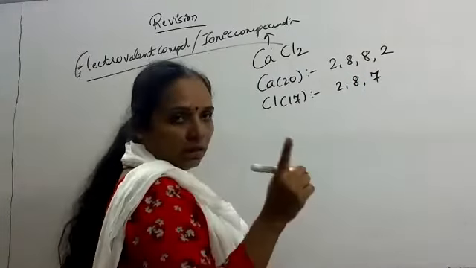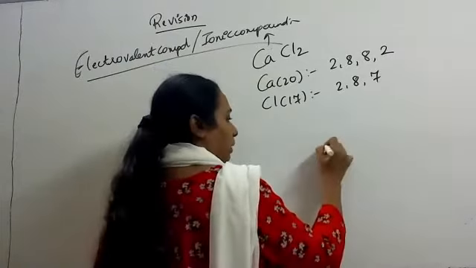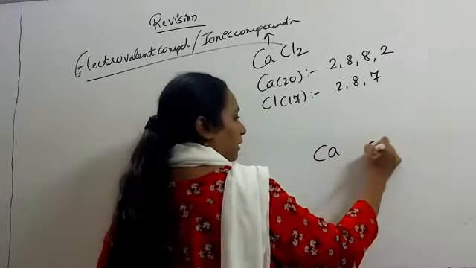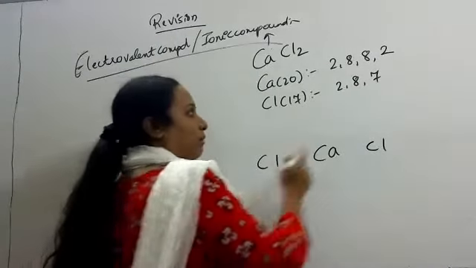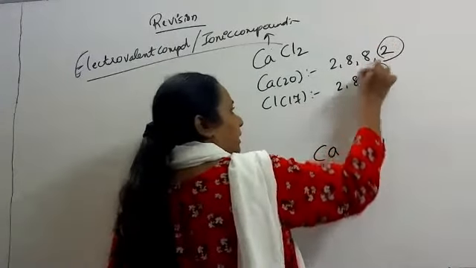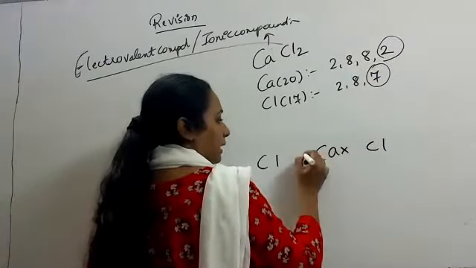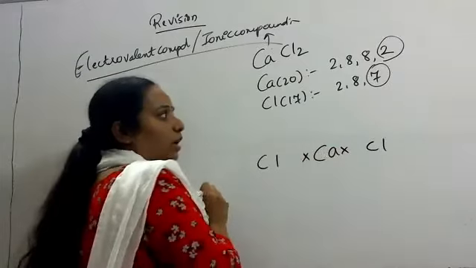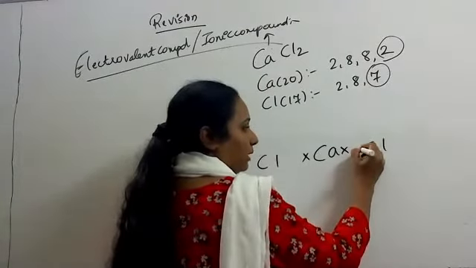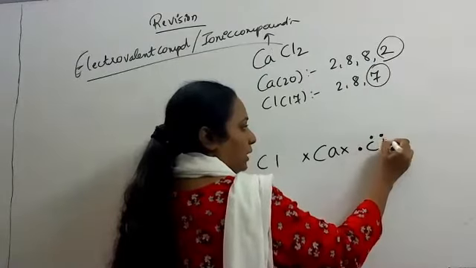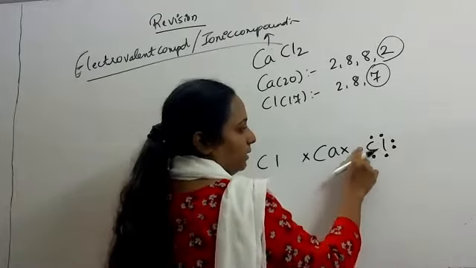While drawing the electron dot structure, calcium we will take in the center, chlorine at both the sides because 2 chlorines are there. We have to consider the electrons present in the last shell or the valence shell. Calcium I will take as cross. Chlorine is surrounded by 7 electrons. So 1, 2, 3, 4, 5, 6, 7.